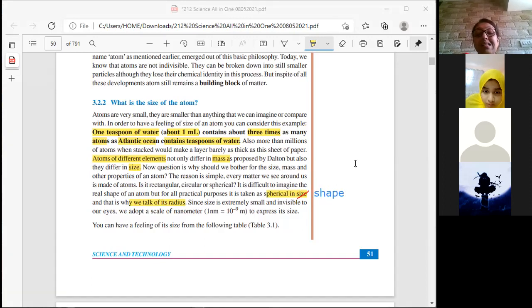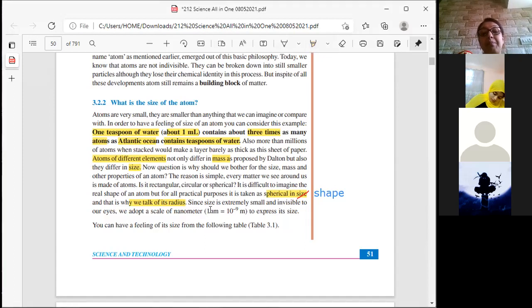Now, since the size is extremely small and invisible to our eyes, we adopt a scale of nanometer. 1 nanometer: this we have learned, if you remember, in chapter 1 that we did. One nanometer is equal to 10 raised to minus 9 m.